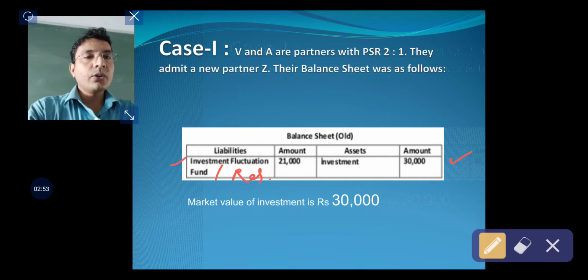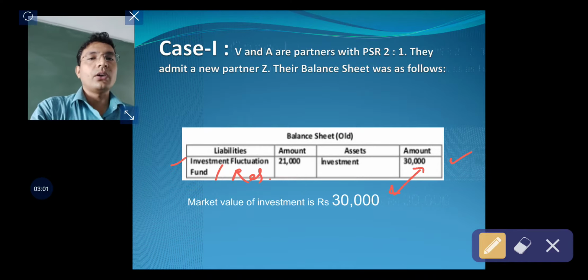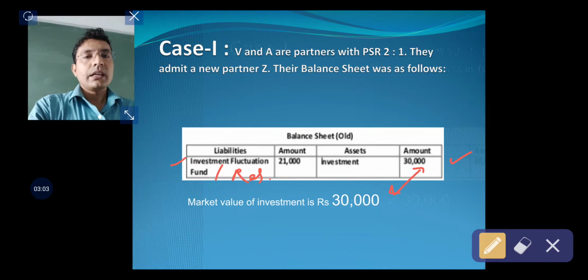Now we are going to compare on the date of admission whether the market value of investment has fallen or not. Since investment fluctuation reserve was created for the sole motive to adjust the fall in the value of investment, so we will compare on the date of admission whether the investment's market value has reduced or not.